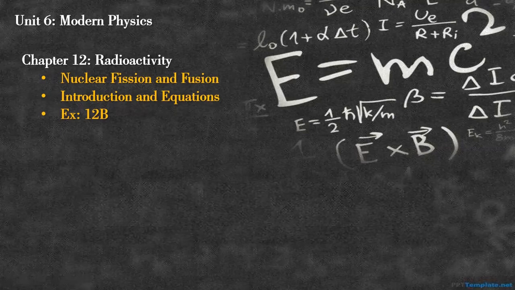Okay, as far as modern physics is concerned, I was really surprised to see this, because the crux of radioactivity is nuclear fission and fusion, and now they have removed that topic itself. So now there are only two exercises, 12A and 12B. You just need to understand what radioactivity means, what the elements involved are, and a few basic reactions regarding radioactivity. But the main crux of radioactivity, that was nuclear fission, nuclear fusion, how energy is gained during these processes and how that energy is utilized further, then equations and the entire 12B based on this, has been removed.